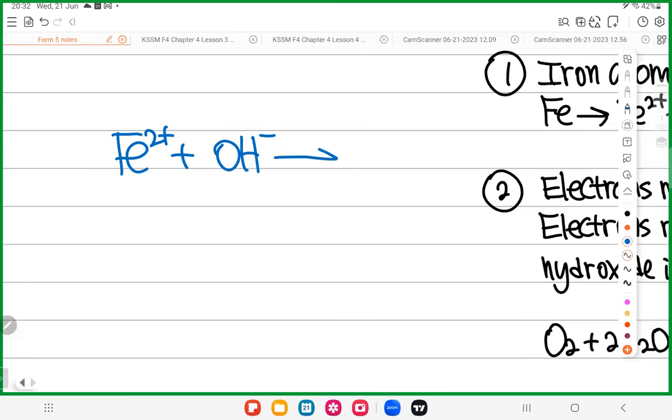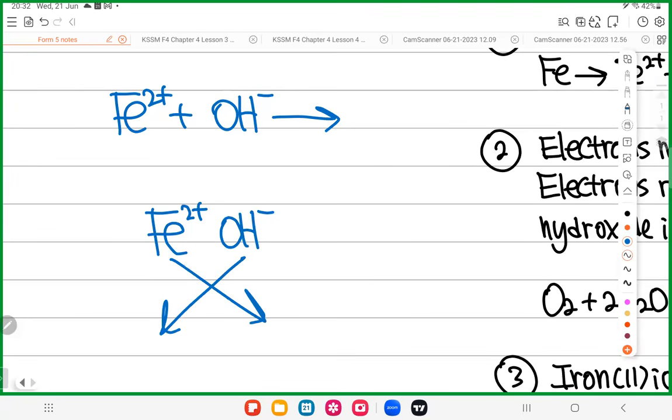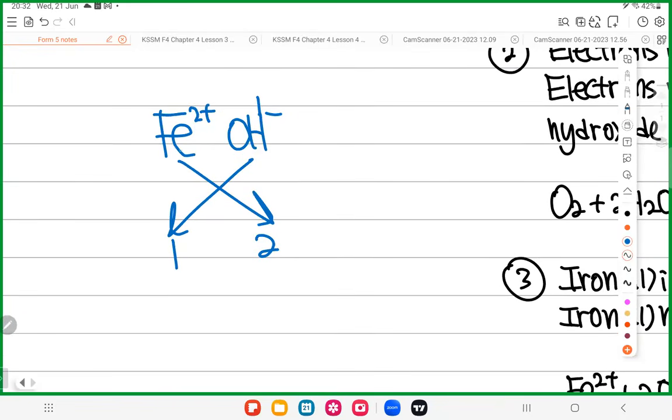So what is the final formula? Okay, we learned this in your Form 4, Chapter 3. Fe2 plus and OH minus. When these two ions have different charges, we do a cross method. This number 2 comes to here. This one, no number. No number means number 1 comes to here. Is it okay? So at the end of the day, what is the formula? Fe got 1. In chemistry, 1 no need to be written. No need to write 1 in chemistry.